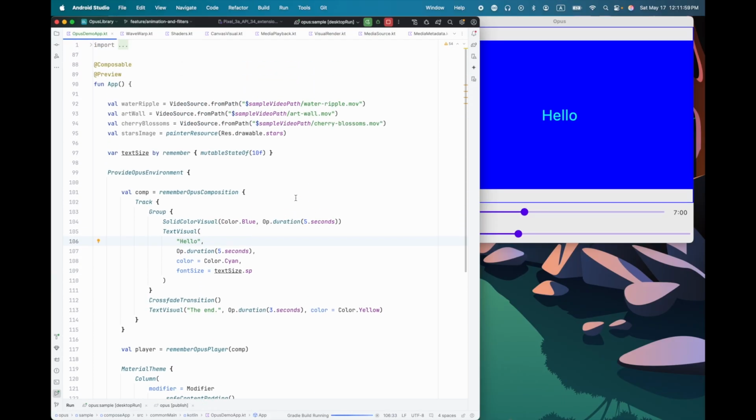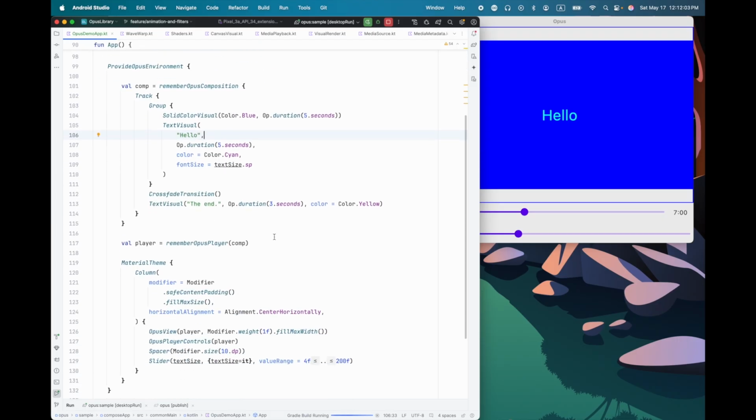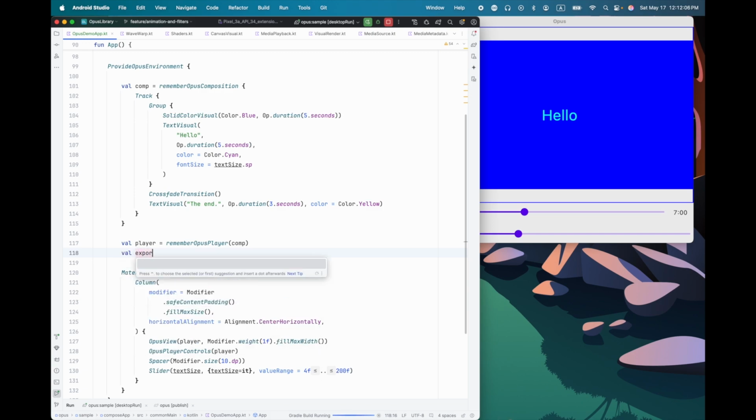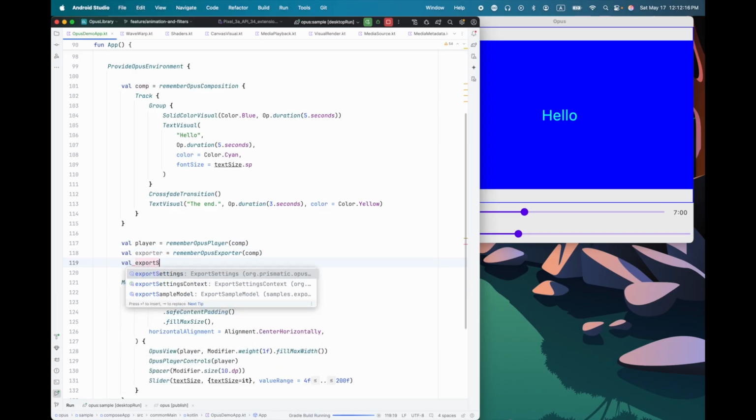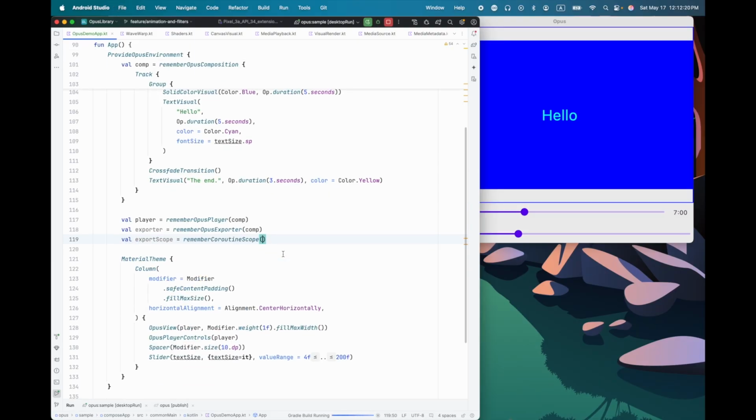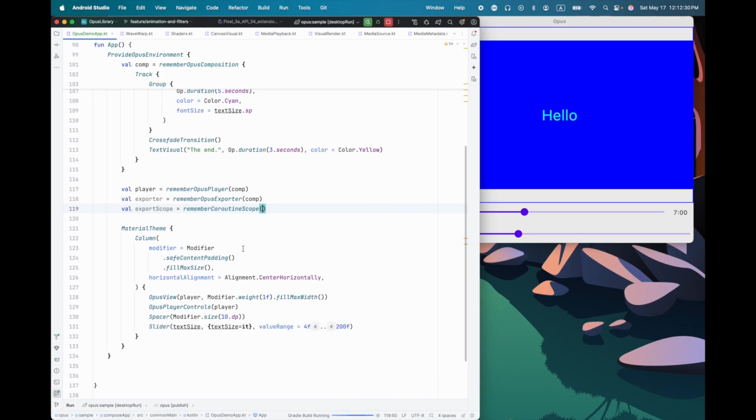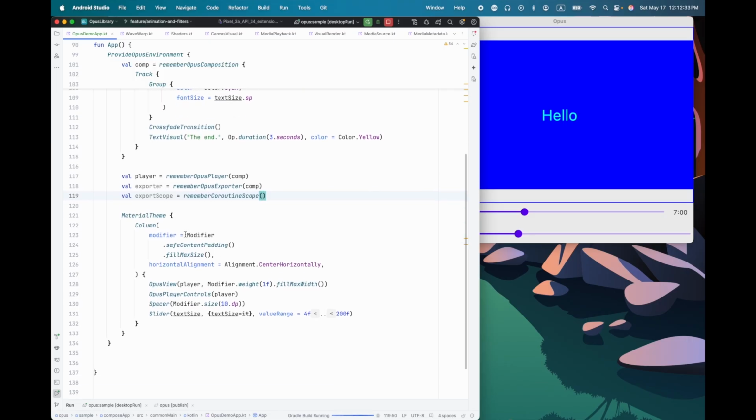Okay, the last thing I want to show you is how we would export this. To do that, we already have a player. We would just need an exporter, and that's, remember, Opus Exporter. Very easy. And the one other thing that we need is a coroutine scope for this, because the export happens in a coroutine. So we have structured concurrency. If this leaves the composition, the export will be canceled automatically, and so on. So it's quite easy to work with.